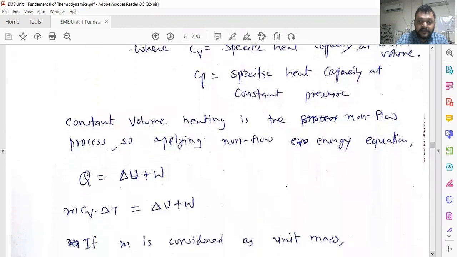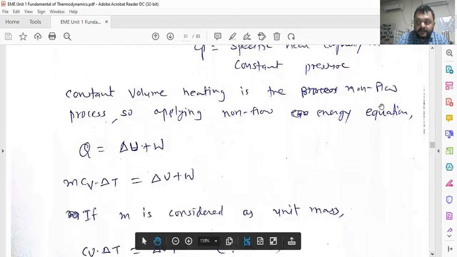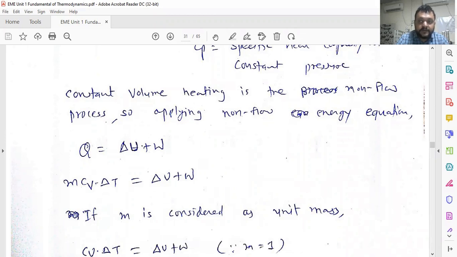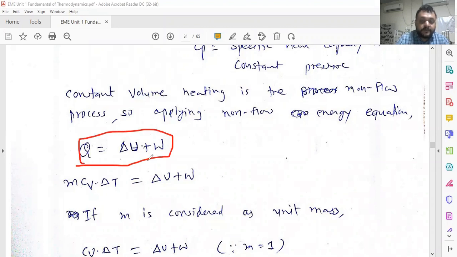We have already discussed the non-flow process and its equation, Q is equal to delta U plus W. That equation we derived in the previous lectures, so you have to refer to the previous lecture for that, where Q is equal to delta U, the internal energy, plus work done W. But here, according to the specific capacity definition, Q is equal to mCv delta T, if we consider it as a constant volume process. So mCv delta T is equal to delta U plus W.